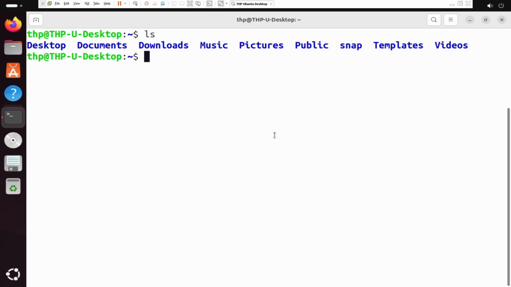Now, the next thing that I'm going to do is I want to create a file. I want to create an empty file. Like you saw me, I created a folder recently, but I just want to create an empty text file.